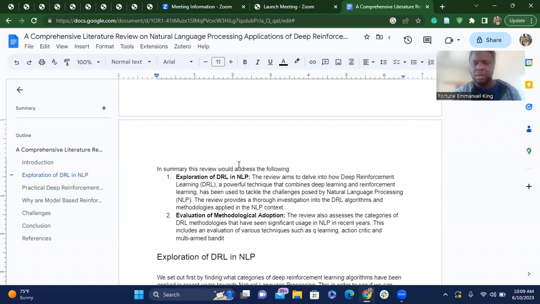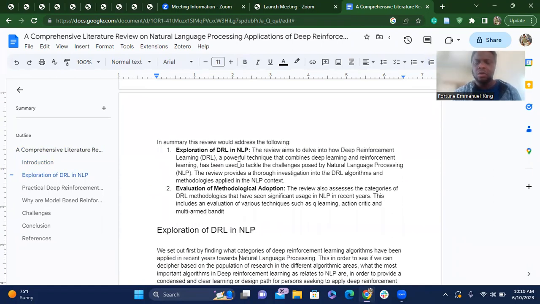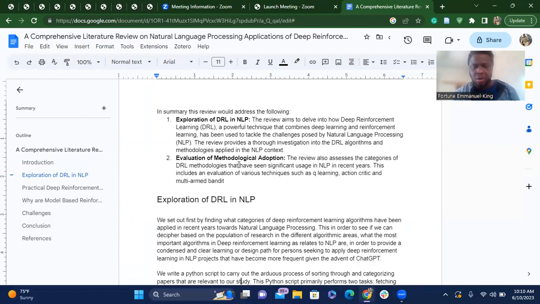and transformer based networks. So pretty much I divide the entire review into two parts, where it's an exploration of deep reinforcement learning in NLP, and then I evaluate what are the algorithms that are being used in deep reinforcement learning in NLP.